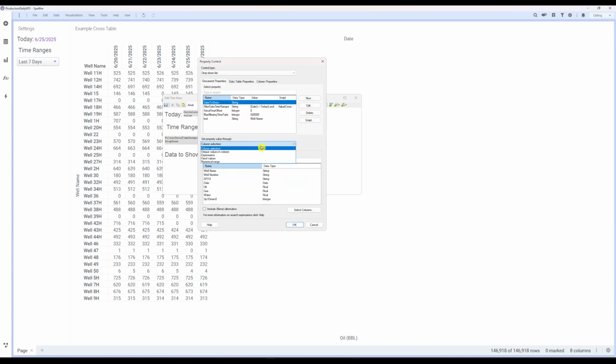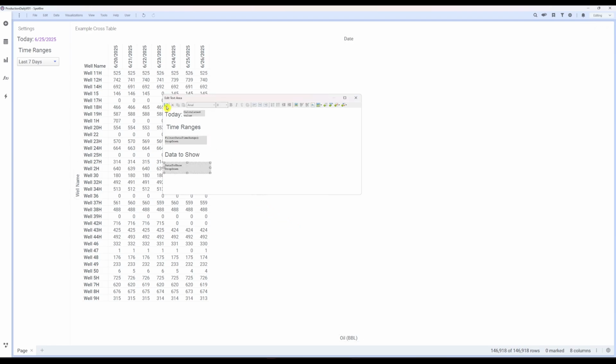Set the property value through section to Fixed Values. Add in these three options to the display name and value fields: oil, water, and total fluid. Close out of these menus and save our changes made to the text area.